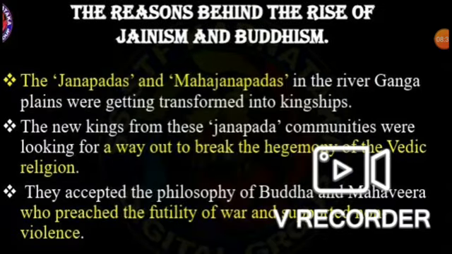The Janapadas and Mahajanapadas in the river Ganga plains were getting transformed into kingships. Janapadas are the group of common people, and Mahajanapadas means those people who have some important role in the courtyard of the king. These two kinds of peoples living in the river Ganga plains were getting transformed into kingships.